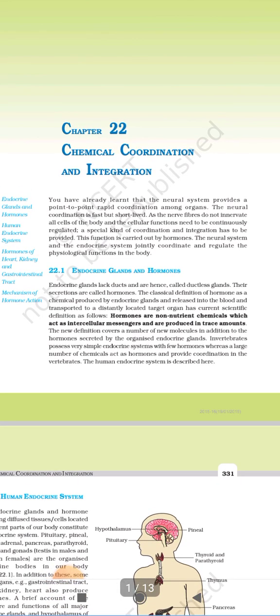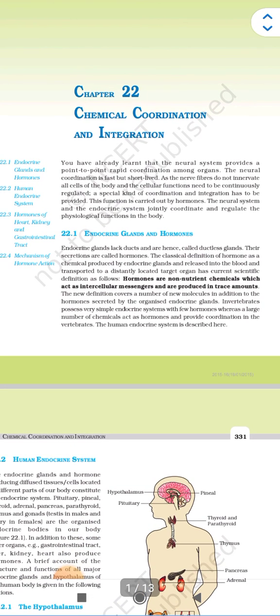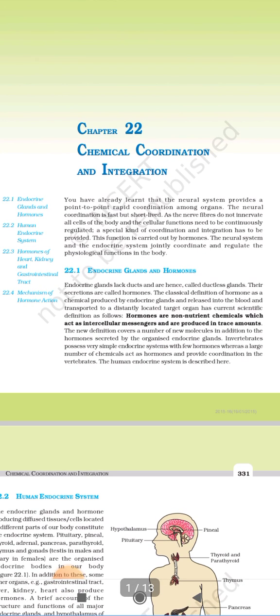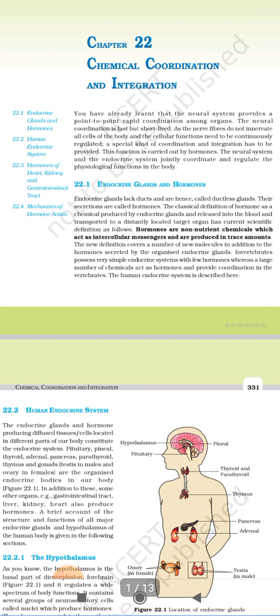You have already learned that the neural system provides point to point rapid coordination among organs. The neural coordination is fast but short lived, as the nerve fibers do not innervate all cells of the body and the cellular functions need to be continuously regulated. A special kind of coordination and integration has to be provided. This function is carried out by hormones. The neural system and endocrine system jointly coordinate and regulate the physiological functions in the body.